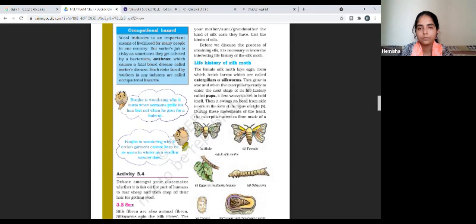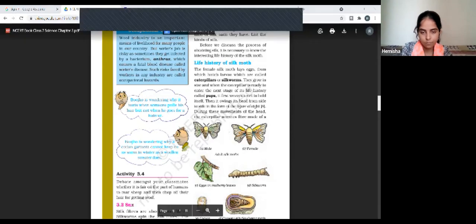The female silk moth lays eggs from which hatch larvae, which are called caterpillar or silkworm. They grow in size, and when the caterpillar is ready to enter the next stage. Fine, Mira. First of all, we are going to understand this process, and then we will read that. Exactly why we are discussing this?